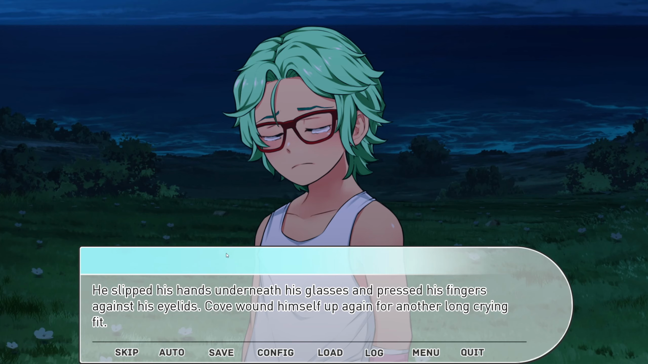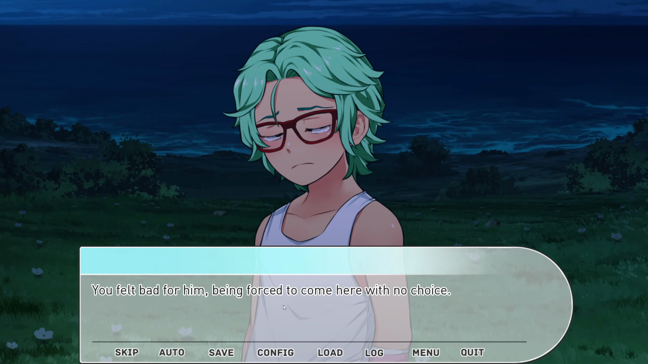Alright, let's move on. He slipped his hands underneath his glasses and pressed his fingers against his eyelids. Ko wound himself up again for another long crying fit. I felt bad for him being forced to come here with no choice.